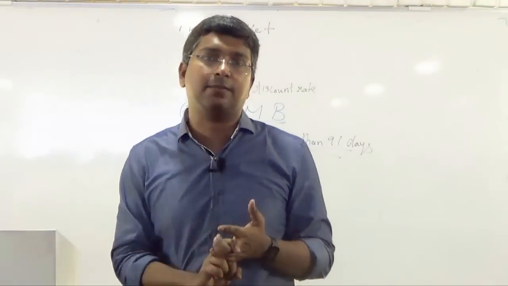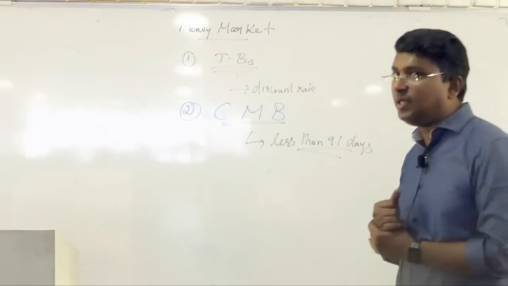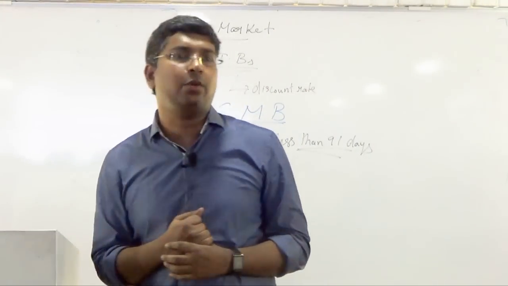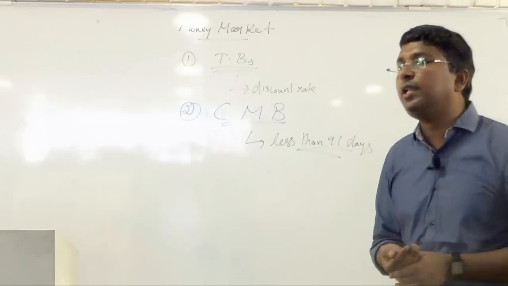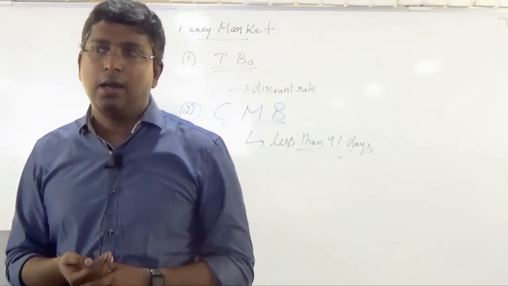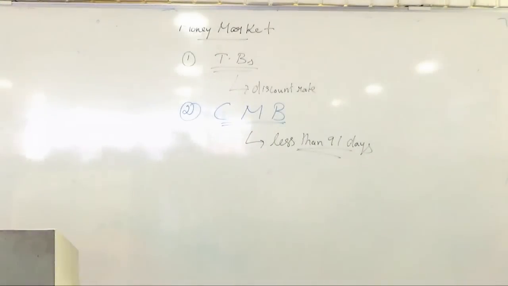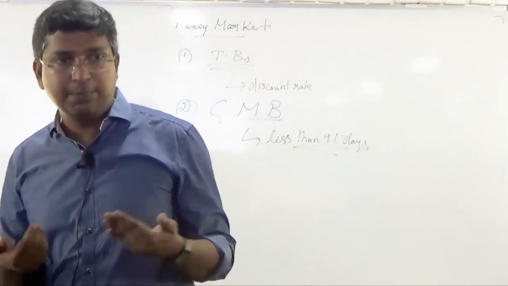Now other than this there are special securities which the government may issue. For example, take the case of oil companies. Oil companies normally give subsidy to the customer. Yes or no? Like for LPG you get subsidy.